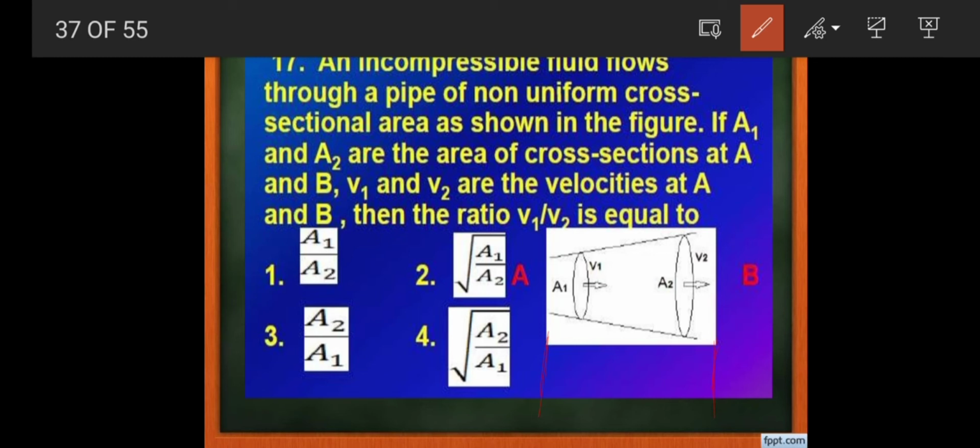Here the third option is right, because we have already studied the continuity equation. According to this continuity equation, we can write A1 V1 equal to A2 V2. So according to this formula, option number 3 is the right answer.